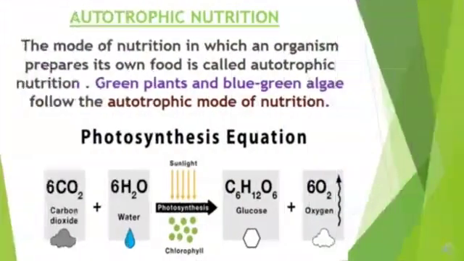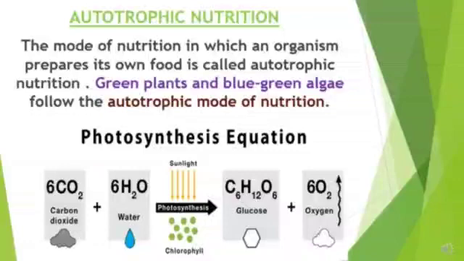Students, you have already learned what are nutrients. Nutrients can be obtained by two modes. First is autotrophic mode of nutrition, and second one is heterotrophic mode of nutrition. Autotrophic mode of nutrition is a type of nutrition in which an organism prepares its own food by the help of carbon dioxide and water. This process can be seen in green plants and blue-green algae.